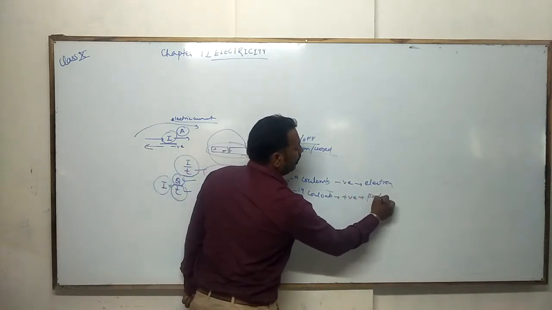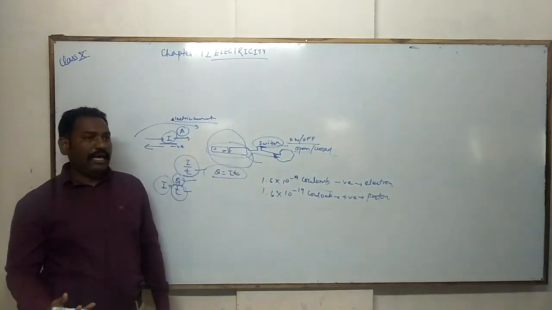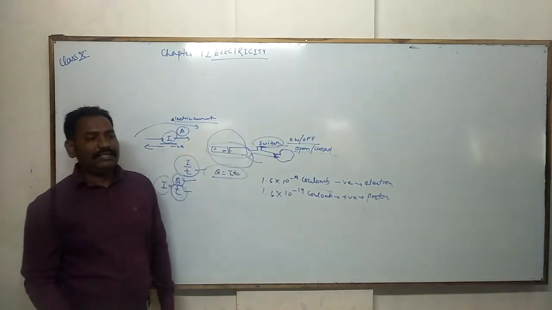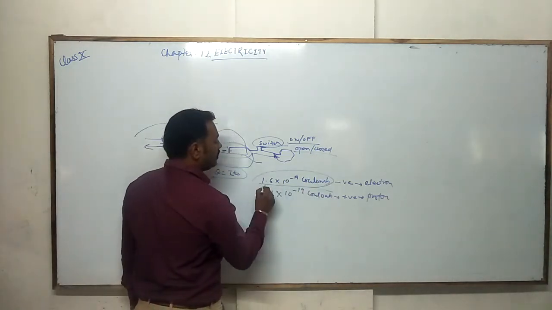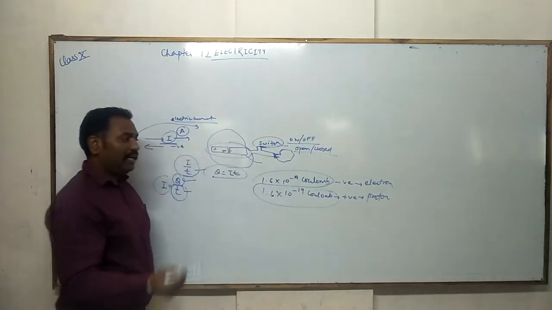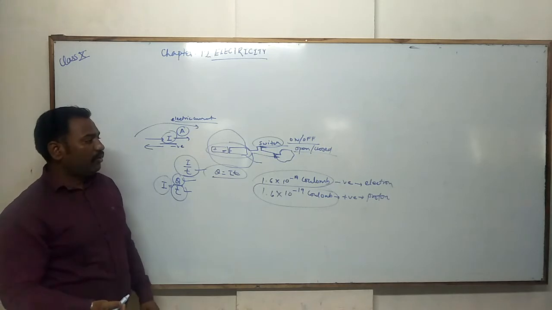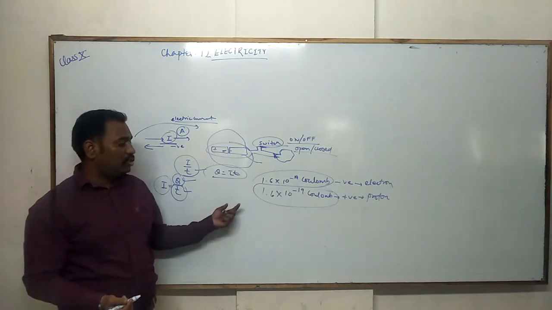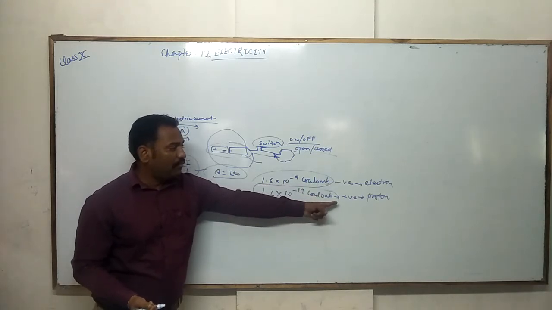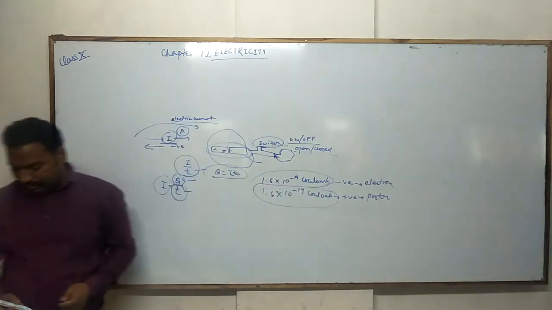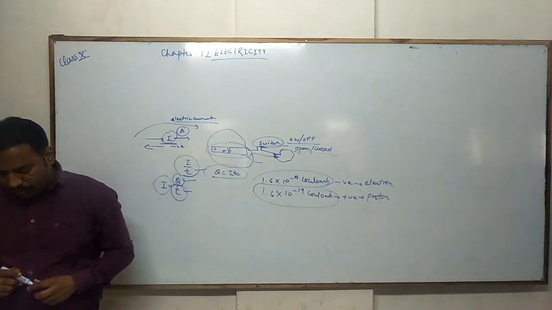That's why atoms are electrically neutral, because atoms consist of two types of charges, negative and positive, and they both have the same amount of charge. So the electron has a negative charge of 1.6 into 10 raised to power minus 19 coulomb and the proton has the same positive charge. This is equivalent to the charge contained in 6 into 10 raised to power 18 electrons.